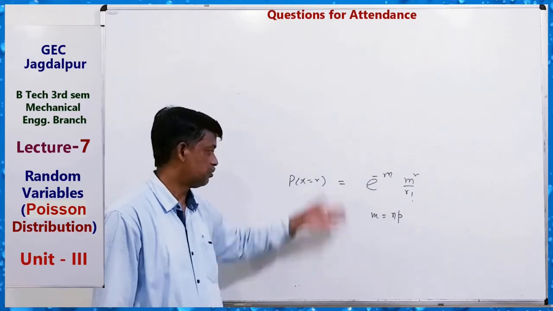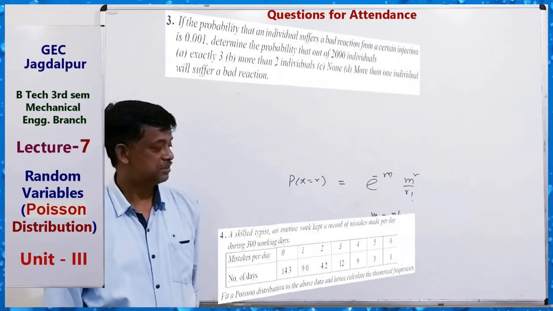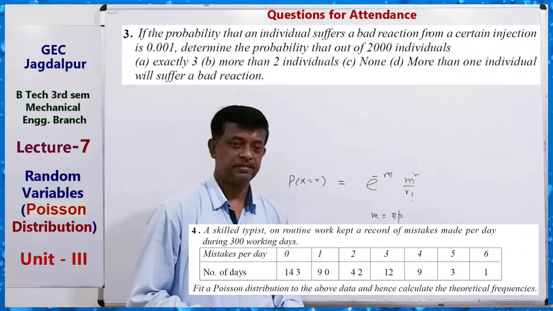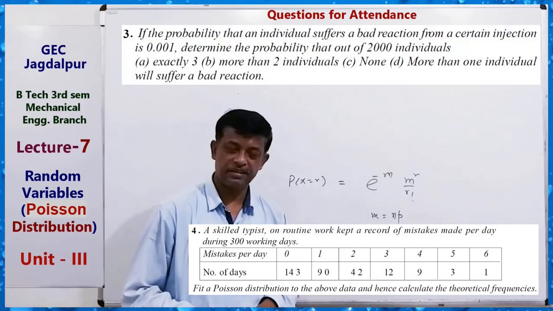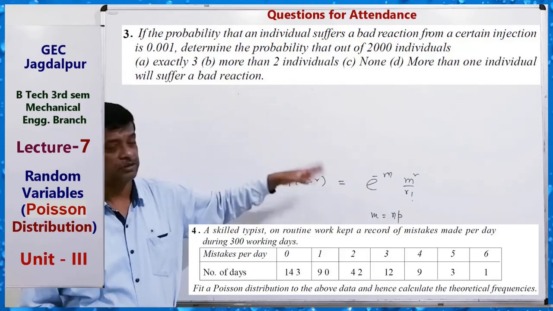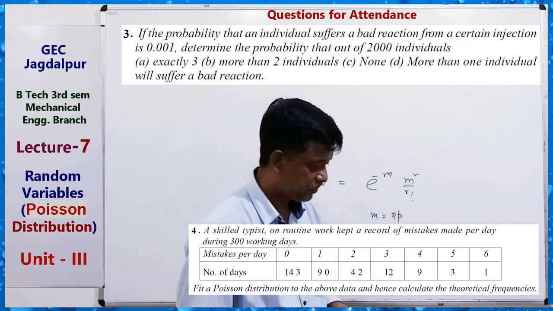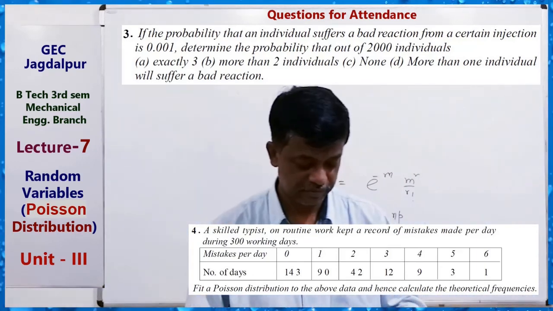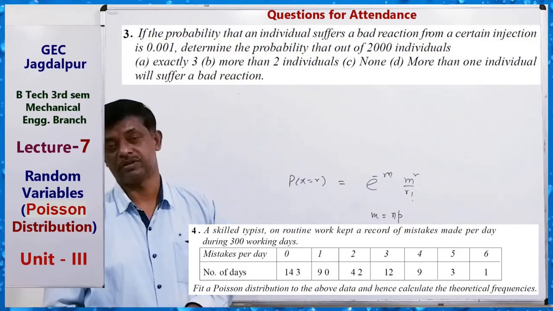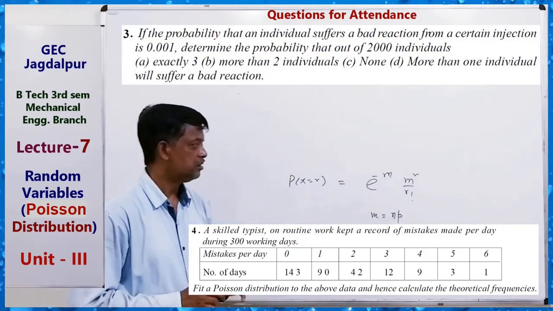Okay, so these are the questions for your attendance. Solve these questions by taking ideas from this lecture. See the lecture very carefully and solve these questions. Try to solve and send me 3 to 4 questions for your attendance. Just use this for Poisson distribution. These questions are from Poisson distribution, not binomial distribution.